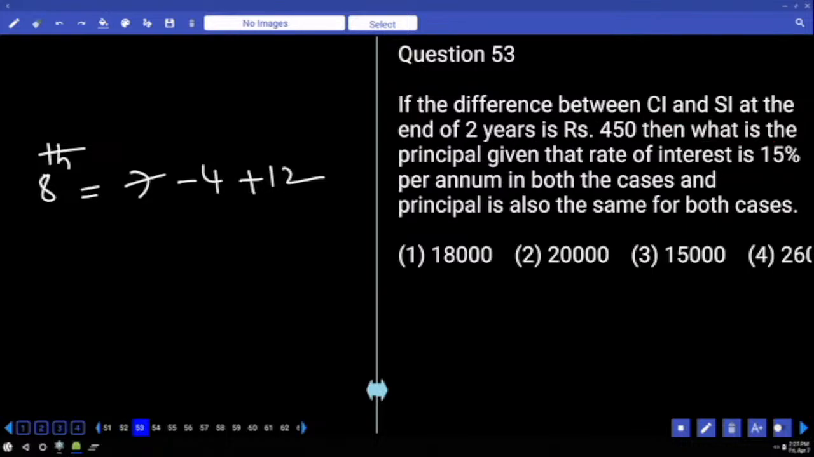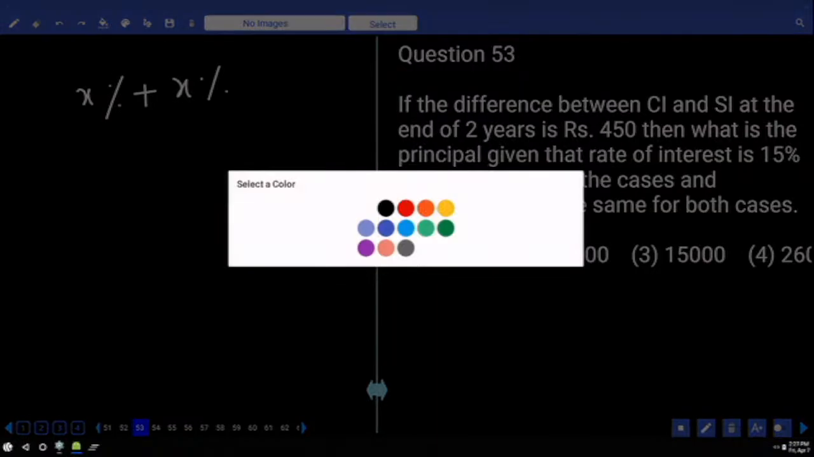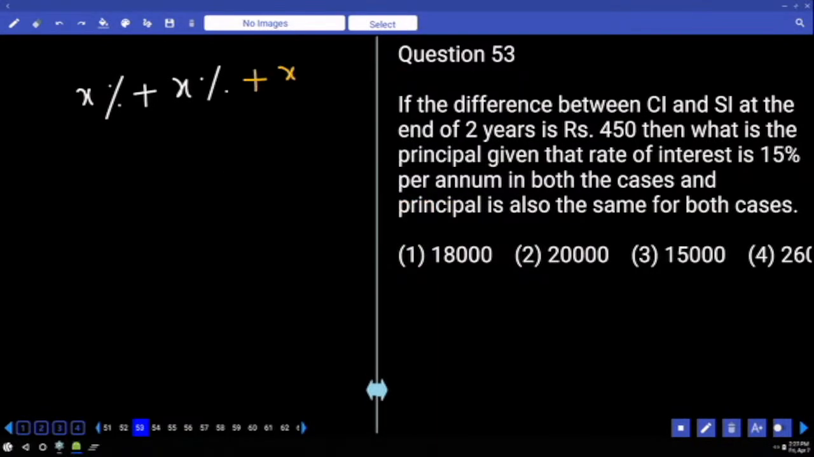If the difference between simple and compound at the end of 2 years is 450, then what is the principal given at the rate of 15% per annum in both cases, and principal is also same in both cases. Right? If the rate of interest is X%, simple interest for 2 years is X% and X% only. Yes. Compound interest is X% plus X square by 100%. Yes. Difference between simple and compound in the sense yellow color one only.